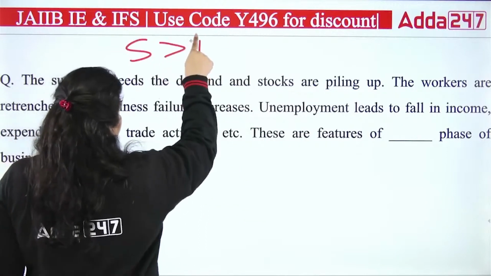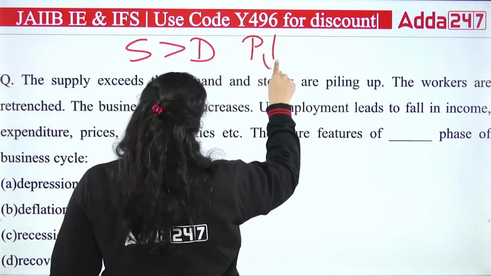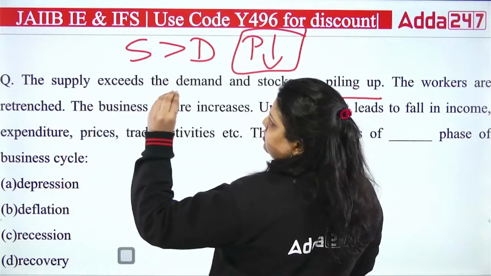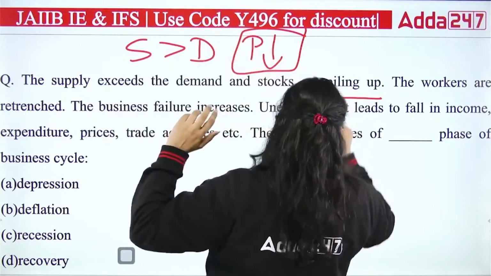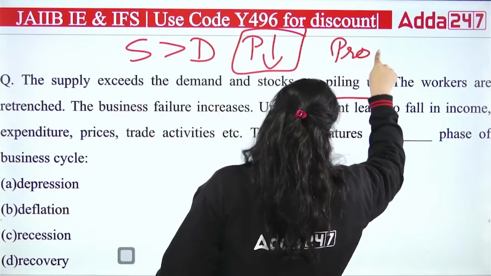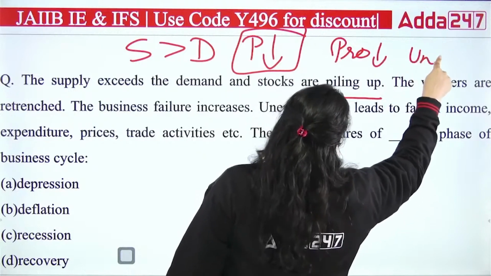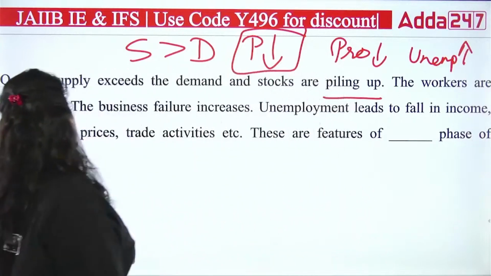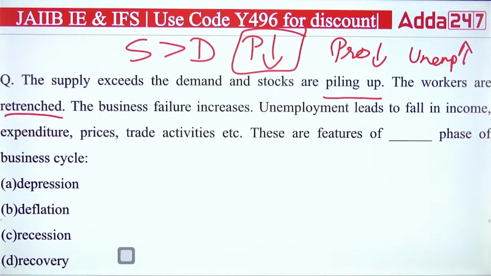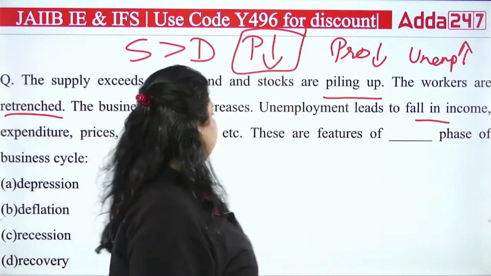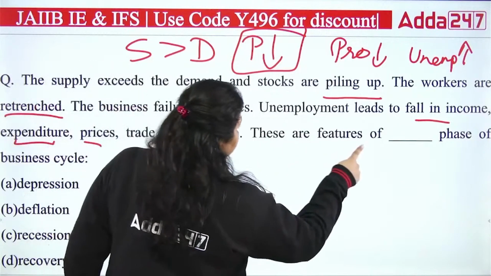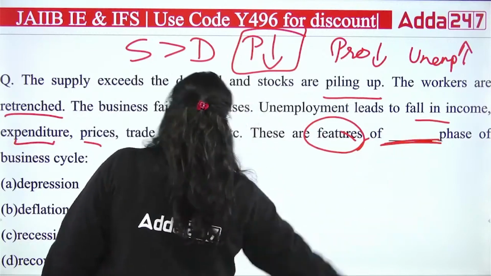Supply is more than demand. It means prices are declining. Stocks are piling up. People are not purchasing goods, stocks keep increasing, so obviously your production will decrease. If the production is decreasing, obviously you will fire the employees, so your unemployment will increase. The workers are retrenched, you can see here. The business failure increases. The unemployment leads to a fall in income. It will lead to a fall in expenditure, in prices, in trade activities. So these are all features of which phase of the business cycle?